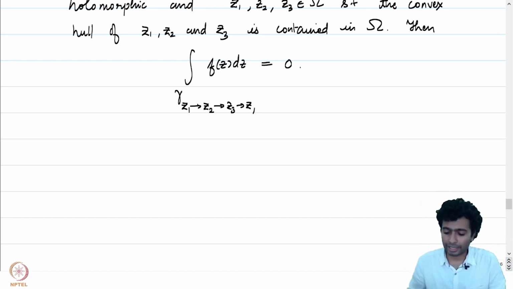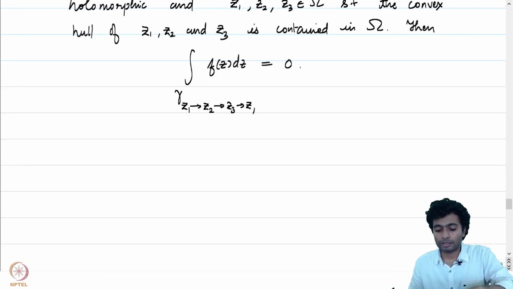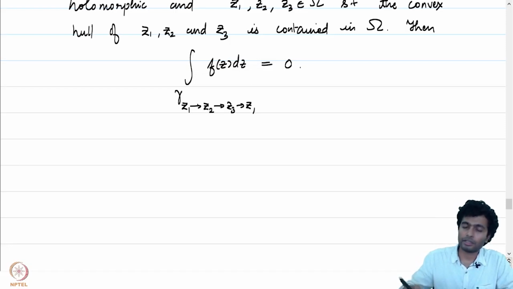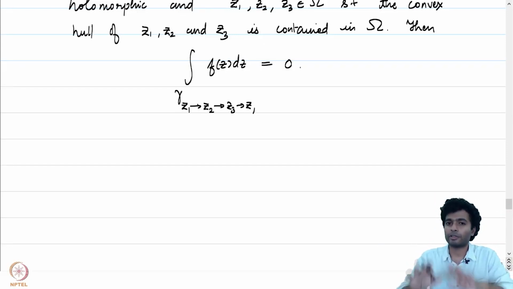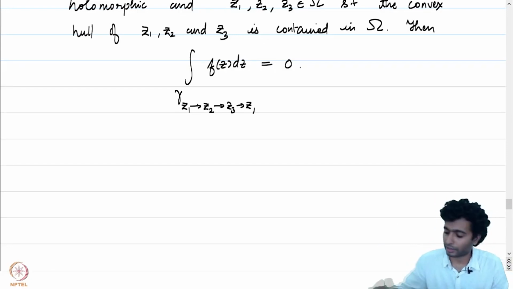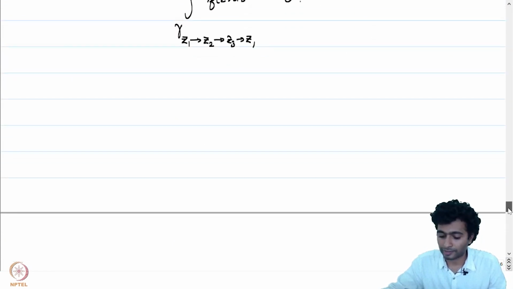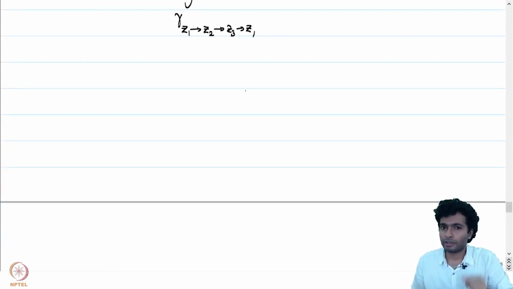So why is this being treated as a special case of Cauchy's theorem? Because the fact that z1, z2, z3 are points whose convex hull is contained in omega effectively tells us that the curve gamma, z1 to z2 to z3 to z1, is a null homotopic curve. And we are demanding the second variant, which was written above and which was logically equivalent to the first variant, and that will be satisfied by this particular statement. So we are doing it for very special curves, and that is why it was mentioned that a special case of Cauchy's theorem is being proved. So let me give a proof of Goursat's theorem.